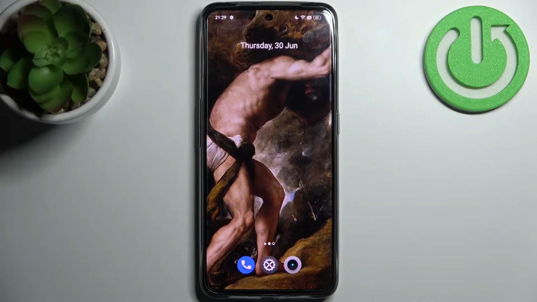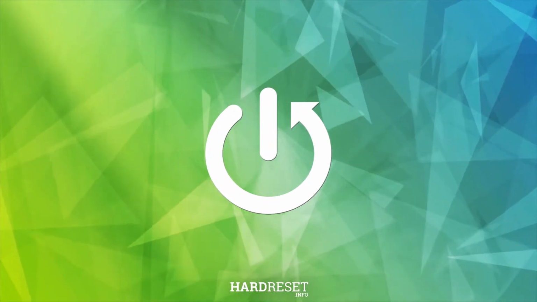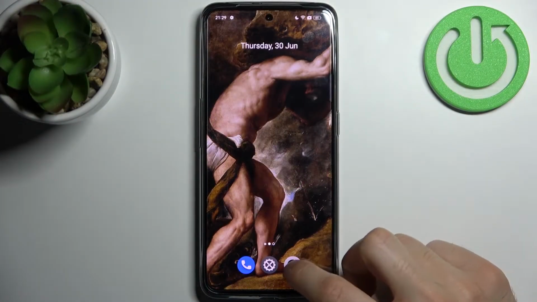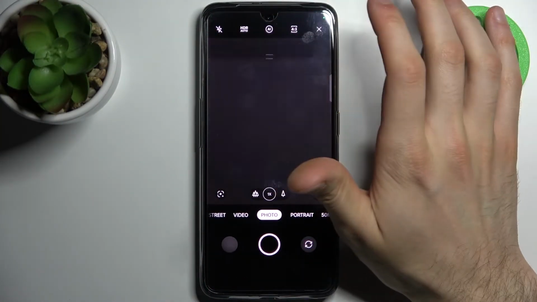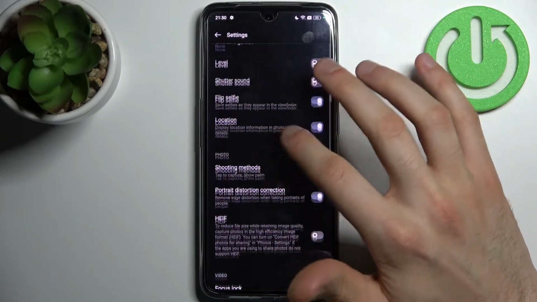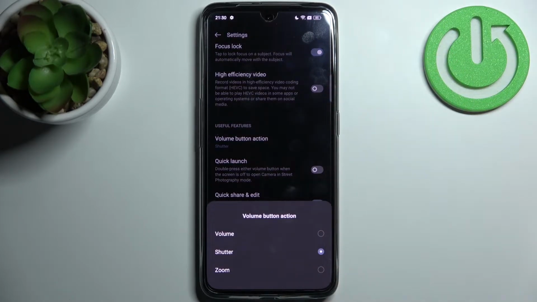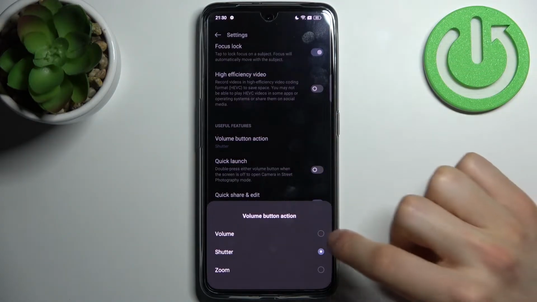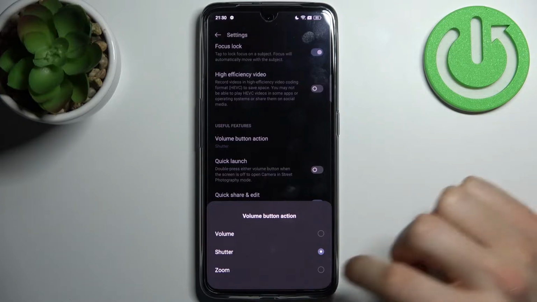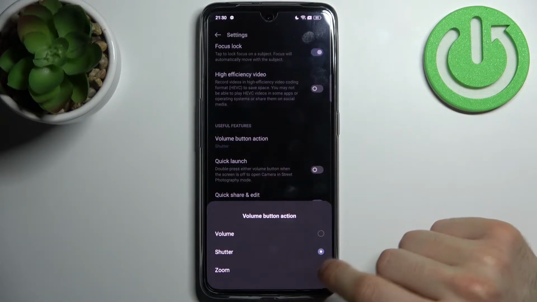Here I have Realme GT Neo 3, and today I'm going to show you how to change volume buttons function in camera on this device. So firstly you have to open camera and tap here, go to its settings, and then go to the volume button action. So here you can set it to volume, shutter, or to zoom. So easily.